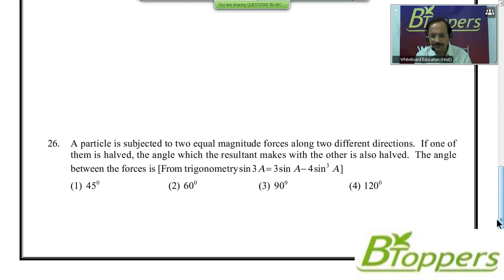So, to solve this problem, you can also use one of the results in elementary trigonometry. Sin 3a equal to 3 sin a minus 4 sin cube a. This formula you can try to use in the solution of the problem. So those students who need more time to try the problem, they can take a pause and try this problem. This problem was also given in one of the previous talent test examinations, Science Physics Olympiad.